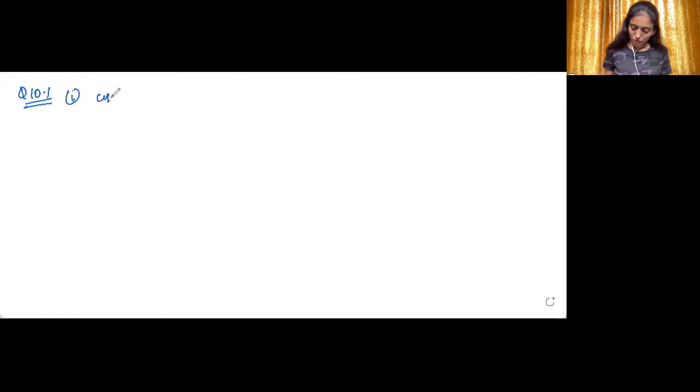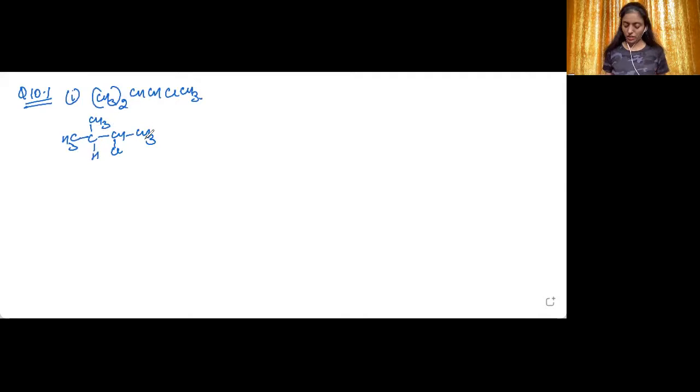It is (CH3)2CH-Cl-CH3. So first of all, we will be writing it after opening it up. So it is like this. Now select the longest chain which is having the functional group.